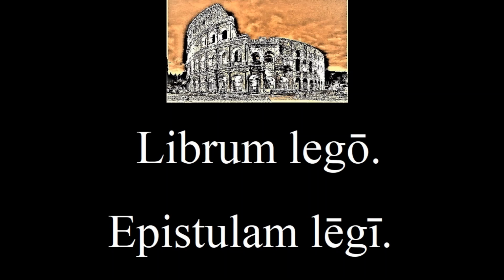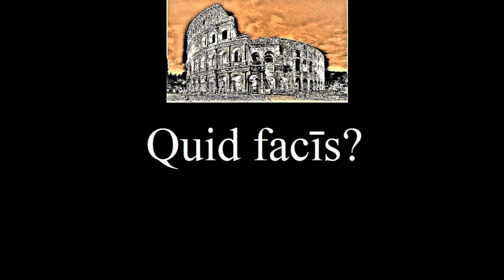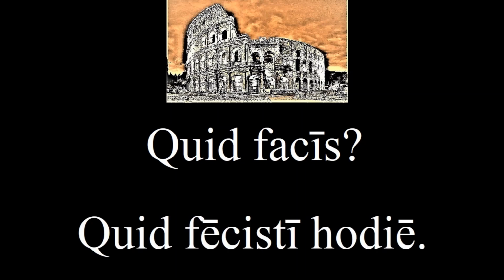And do you remember how to ask, what are you doing? Quid facīs? Here's the past tense now. Quid facisti Hodiē? What did you do today? We saw this word Hodiē in paternoster, and the perfect past tense of facīs uses the stem fec. This is what's hard about the perfect past tense. There are several different patterns of conjugation. Thankfully, though, all verbs use the same endings.